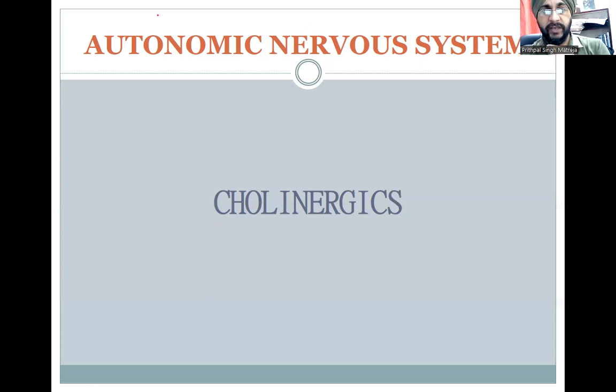And just a brief recap of what I did in the previous session. I started with the basic division of the sympathetic and the parasympathetic nervous system. I talked about the importance of the postganglionic neurotransmitter, which either involves acetylcholine or adrenaline, forming the basis of either adrenergic or the cholinergic system of classification of drugs.